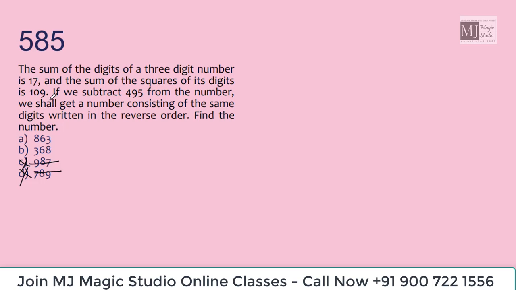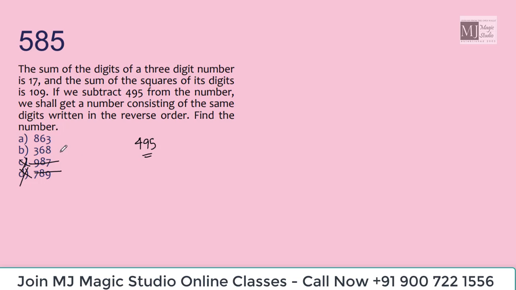Sum of the squares of the digits is 109. These two are the same, which means there is no need to check the sum of squares now. If we subtract 495 from the number, we shall get a number consisting of the same digits written in reverse order. We need to deduct 495.